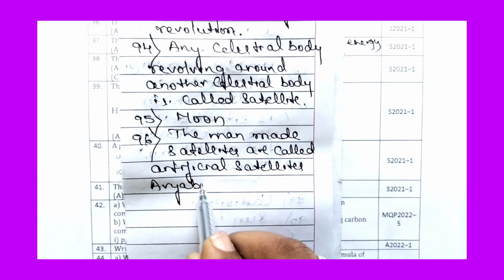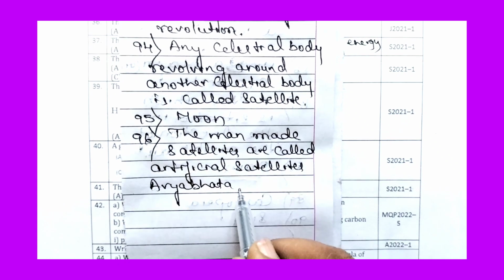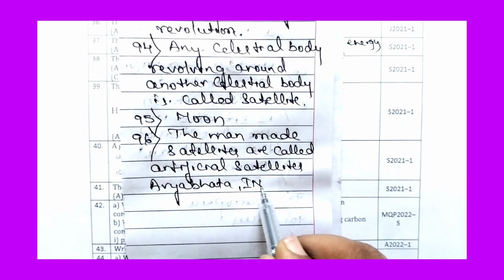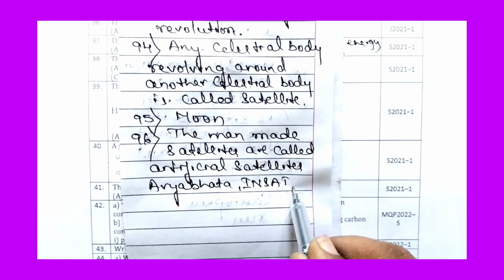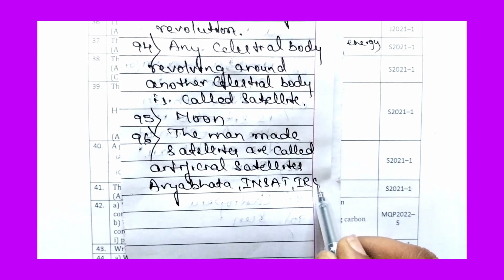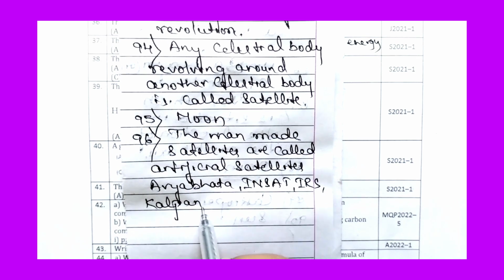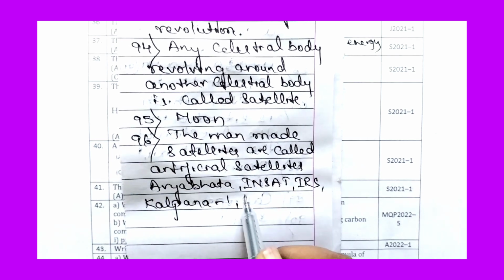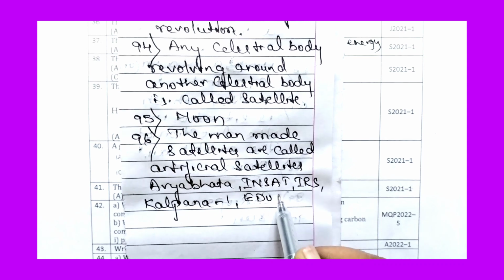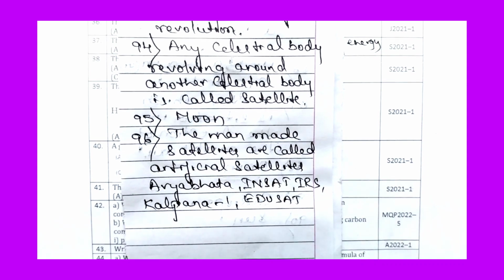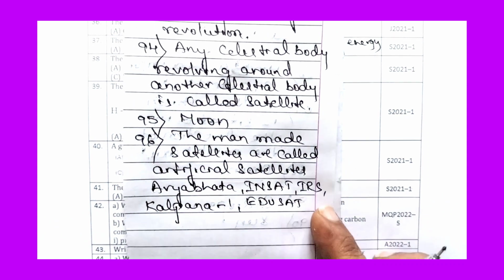Artificial satellites: Aryabhata, then INSAT, IRS, Kalpana 1, EduSat. These are all artificial satellites.